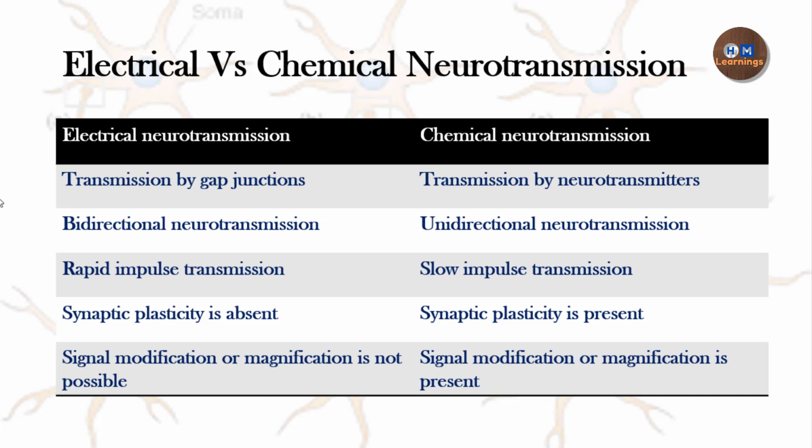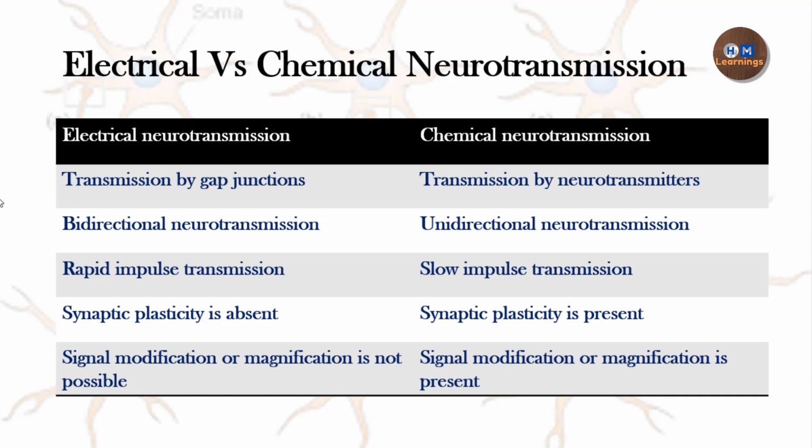Another difference is synaptic plasticity. Synaptic plasticity is actually absent in electrical neurotransmission. Why? Because it is possible only in chemical neurotransmission. It is basically a process which involves a strengthening or weakening of the synaptic transmission. So that can only happen in chemical neurotransmission, and it forms the basis of so many higher processes like learning, memory, as well as a phenomenon called phantom limb pain.